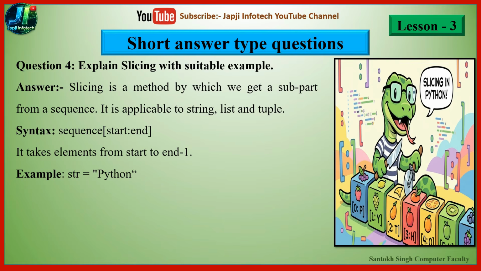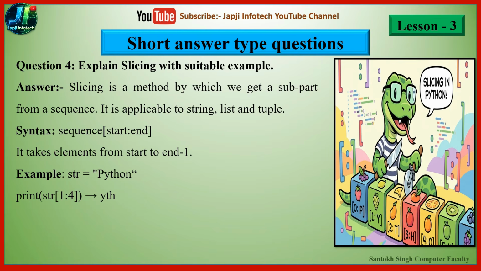So the example is str equal to "Python" in double quotes. As you see in the right side of the picture, the letter P is stored at address 0, Y is stored at address 1, T is stored at the second address, H at the third address, O at the fourth address, and N is stored at the fifth address location.